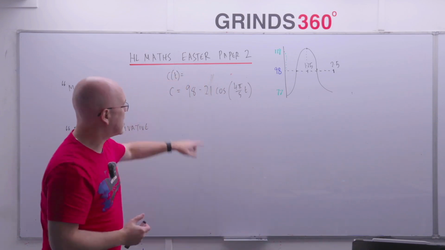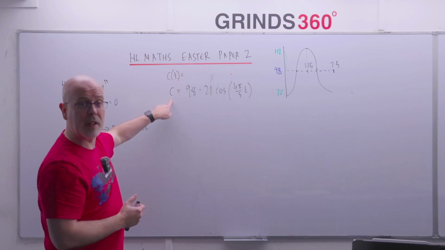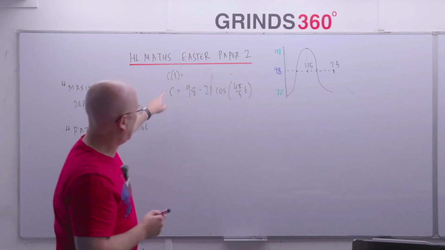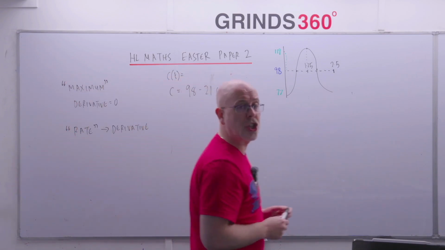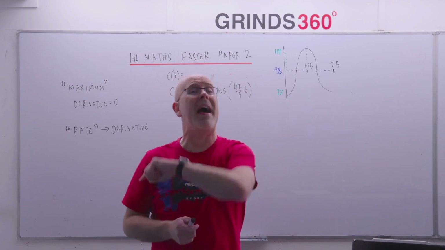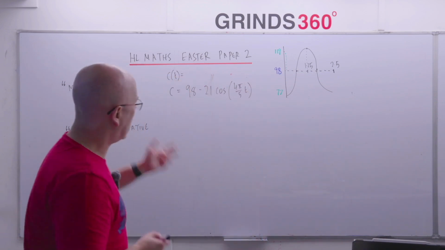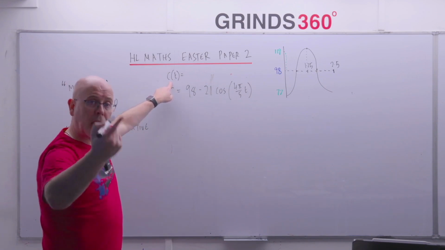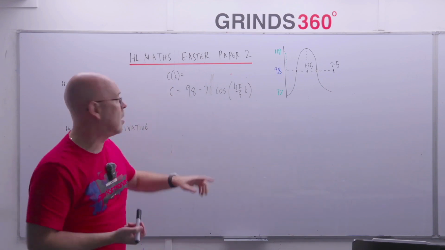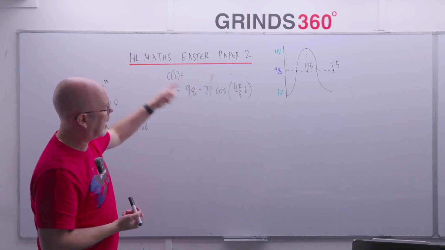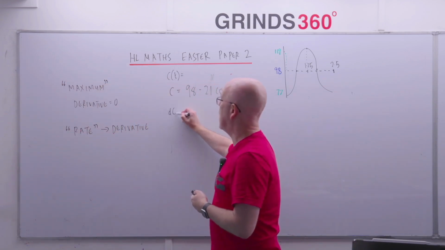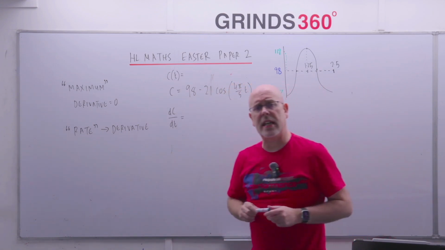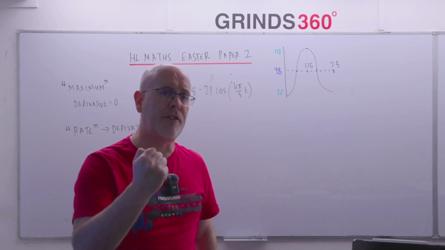So when you're doing calculations, it's okay to leave that t out. His blood sugar levels are equal to 98 minus 21 times cosine 4 pi over 5t. You just write that c of t is like f of x, function notation indicating that the value of c depends on the value of t. So when I want to find my derivative, I can call it c prime of t, like f prime of x as we did on Wednesday, or I can call it dc dt. Whatever is by itself on the left-hand side goes above the line, and what's on the right-hand side goes below. We dealt with that on Wednesday when we were doing calculus. So dc dt. Now, in order to do this, we talked about this on Wednesday when I did the log function.